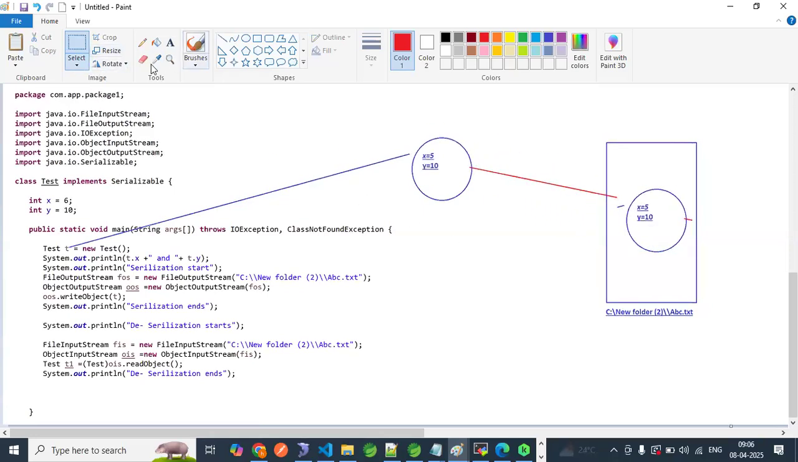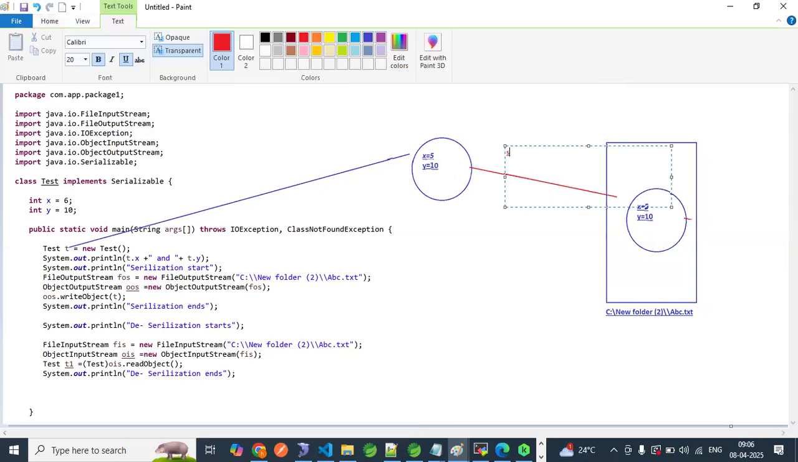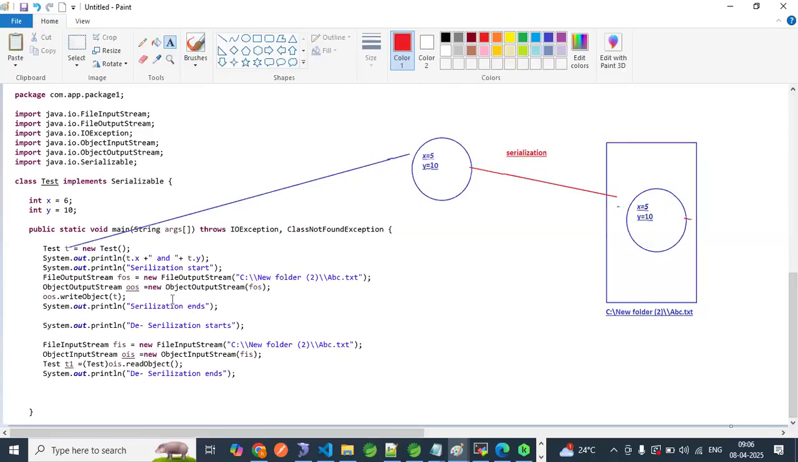Same data will be there, right? Serialization is done. This is serialization. What is the code which is helpful for serialization? This one. This one. And these three lines are responsible for serialization.